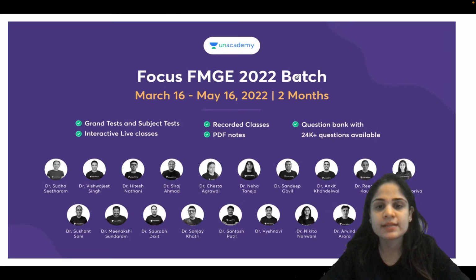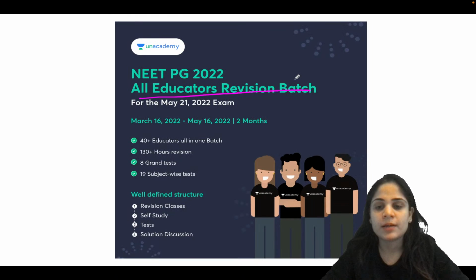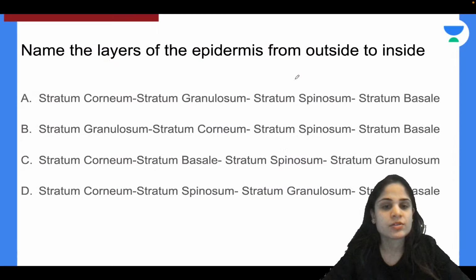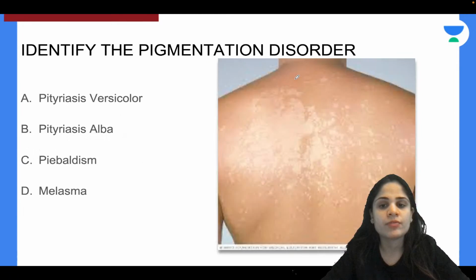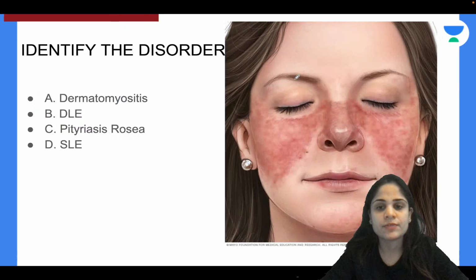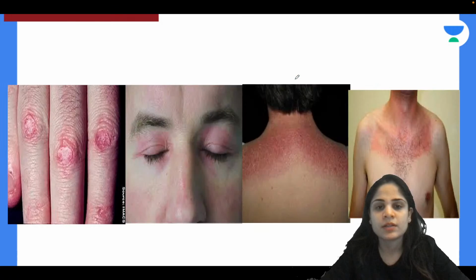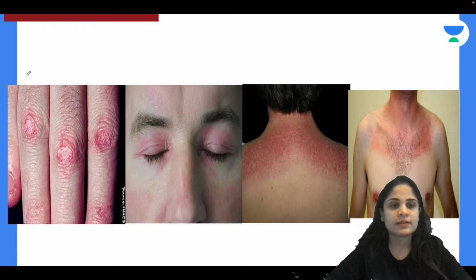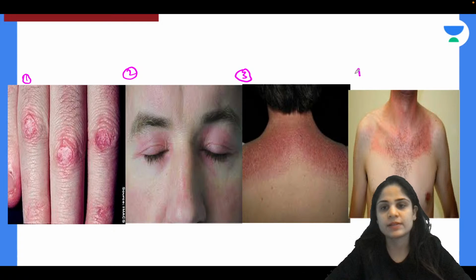Now we already discussed all the basics of skin and a few other disorders like psoriasis, lichen planus and pigmentation disorders. Now we will be going off to some other diseases in dermat. So let's see the first one that we have over here. Can you guys identify all these symptoms for me and tell me what is this disease? Collectively, can you identify this disease for me?